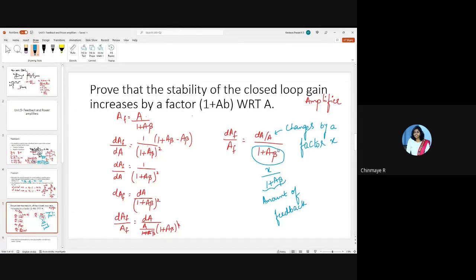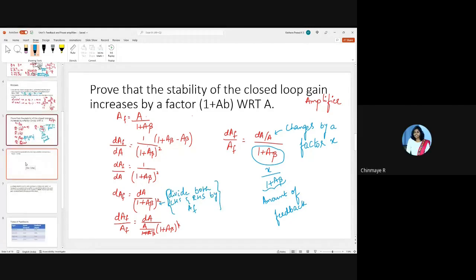Can you make a note of this? Ma'am, this step what you did, can you repeat it again, ma'am? Which step? DAF by AF. So I divided both LHS and RHS by AF. Okay, okay ma'am.